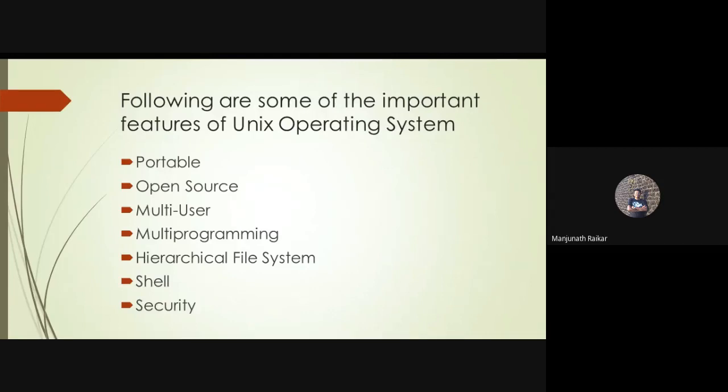Clear? In Fedora, we open one application called terminal. In that terminal, we get one dollar prompt, right? In front of the dollar prompt, you type some command, for example, gedit space filename dot c. Gedit is a command and filename dot c is a file name.